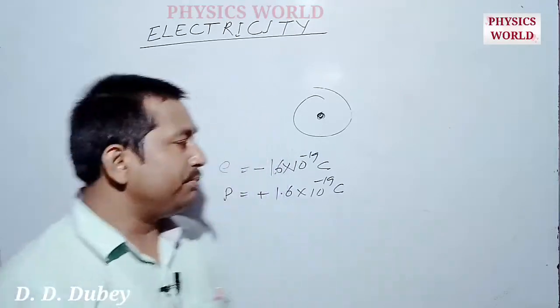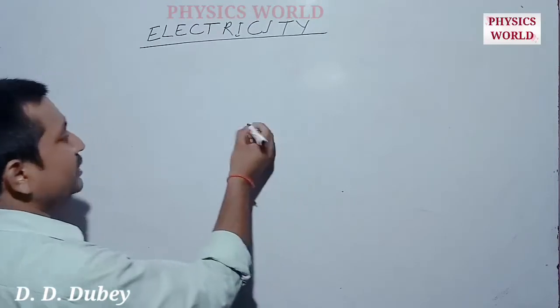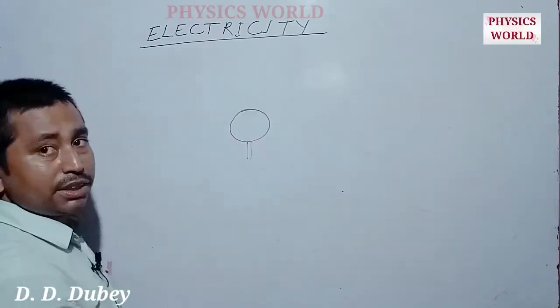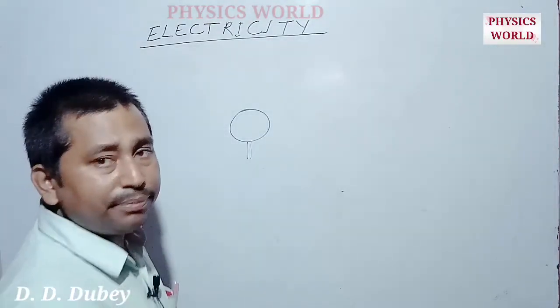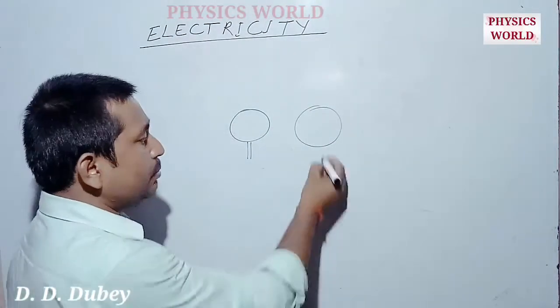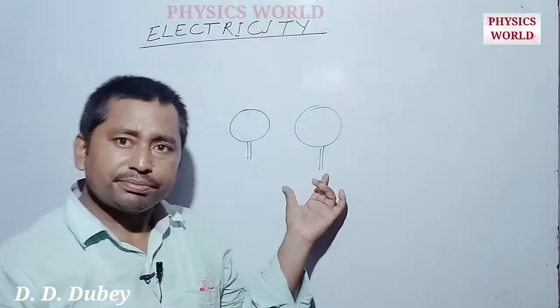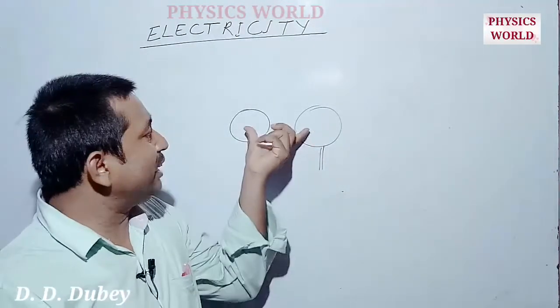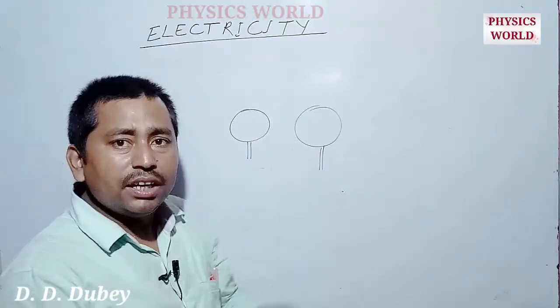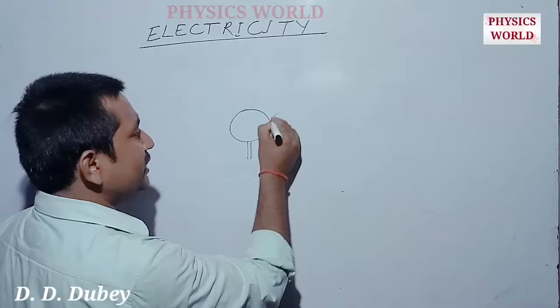Suppose this is a spherical ball made of a conductor, and this is a second spherical conductor ball. Initially we connect these two balls to each other.